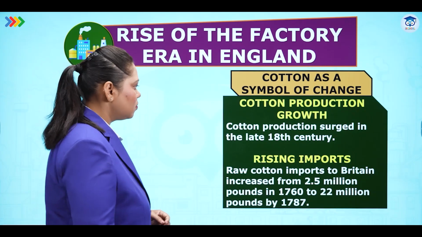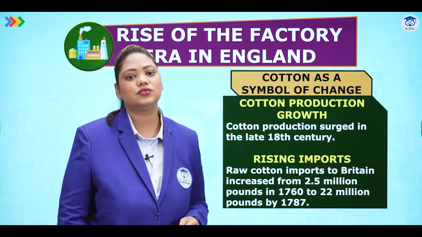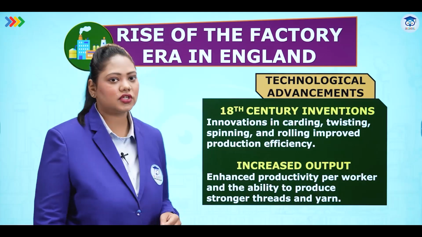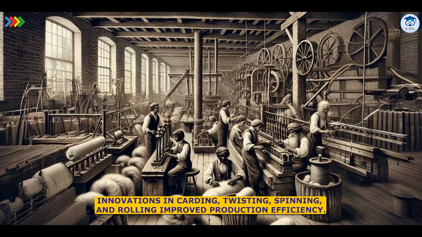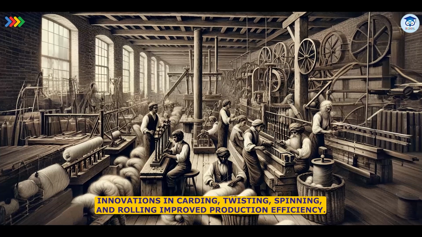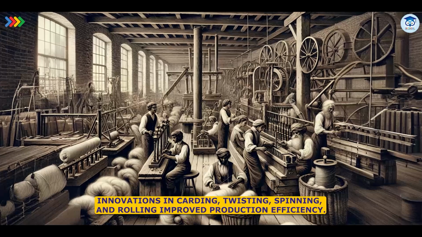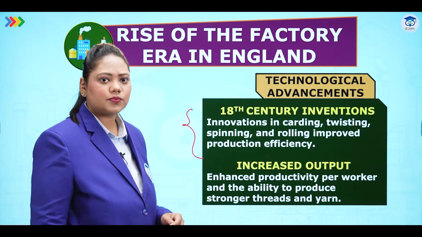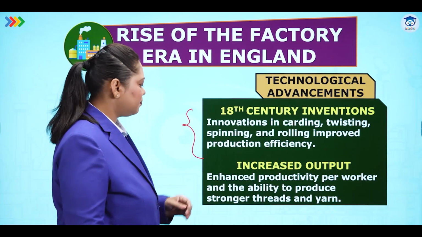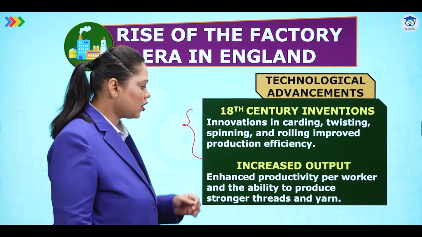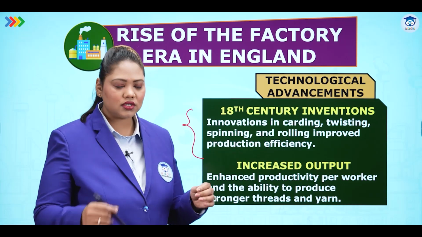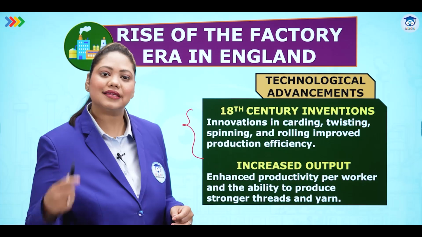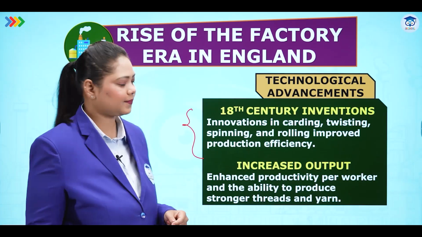This import was from India to Britain. Technological advancements, 18th century inventions. Innovations in carding, twisting, spinning and rolling improved production efficiency. These are innovations for cotton production. Increased output. Enhanced productivity per worker and the ability to produce stronger threads and yarn. So cotton is always spun, twisted into threads and then made into yarn, and the yarn is converted into textile.